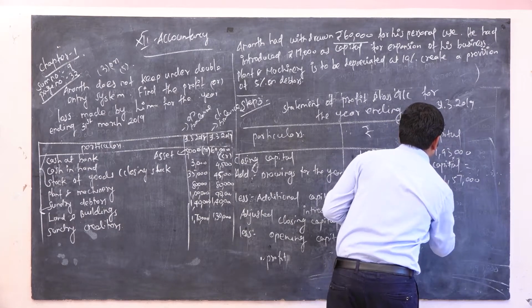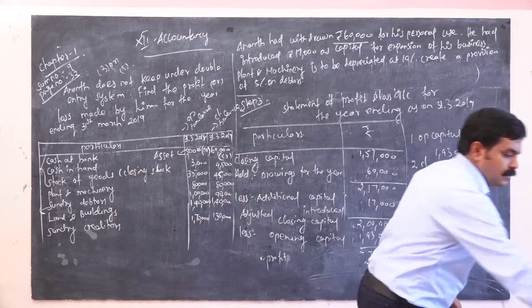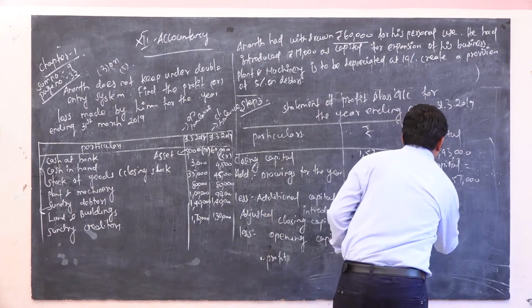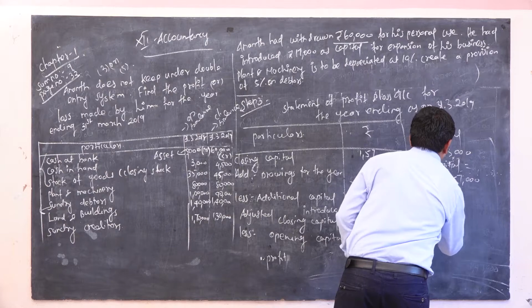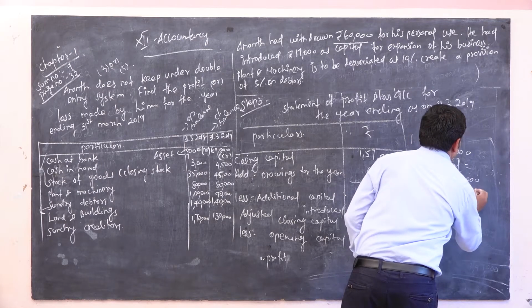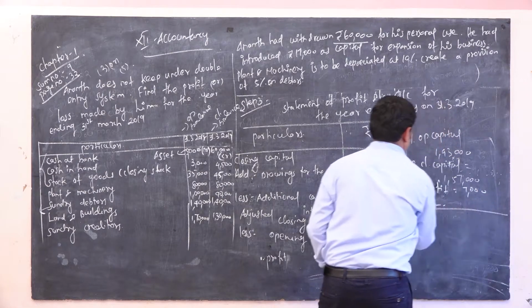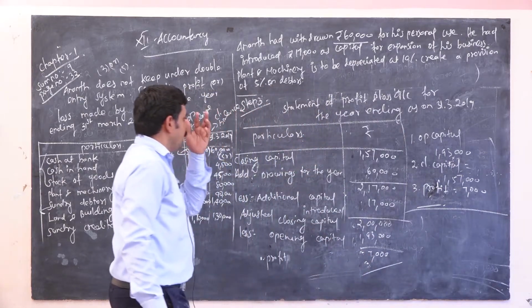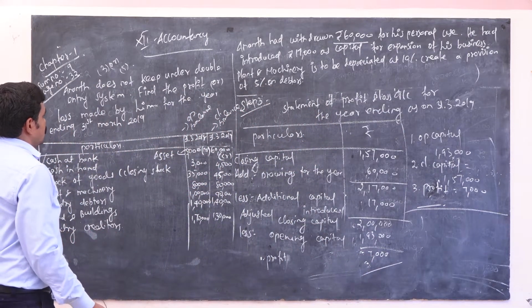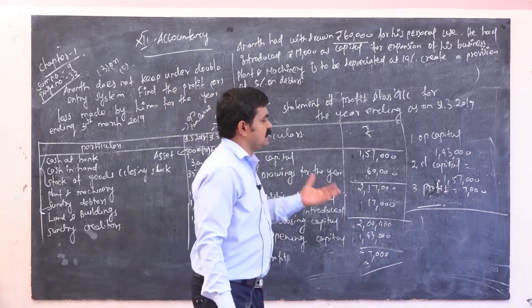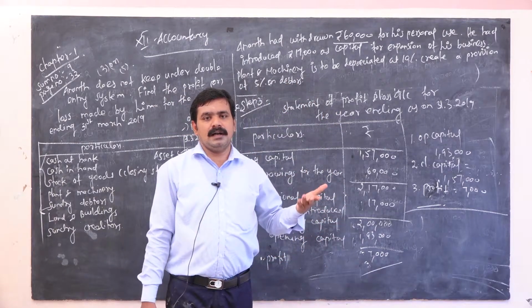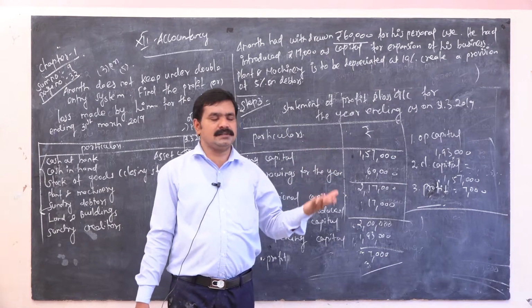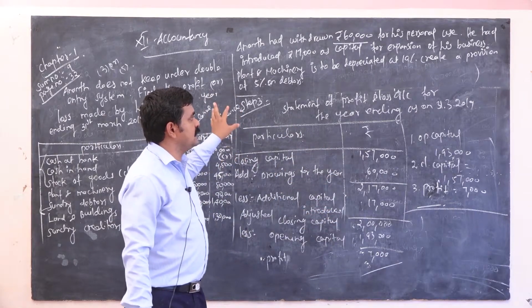Profit 7,000. This is a very important problem, and most of the board exams ask these kinds of questions, in the previous year and the current year, the last 2018 or 19. A lot of problems are asked in this chapter.